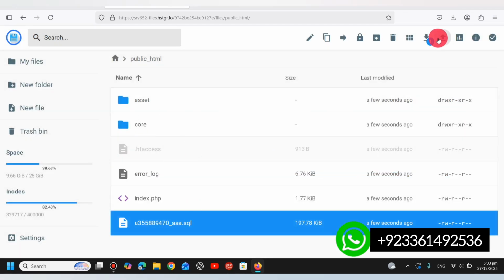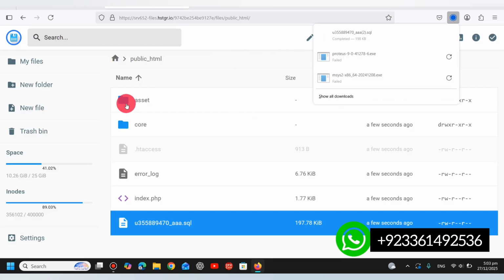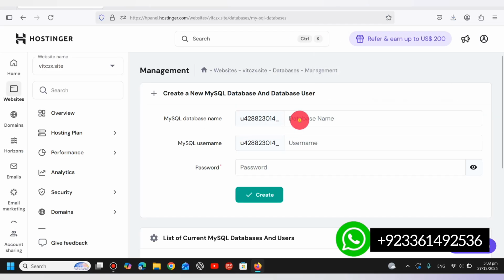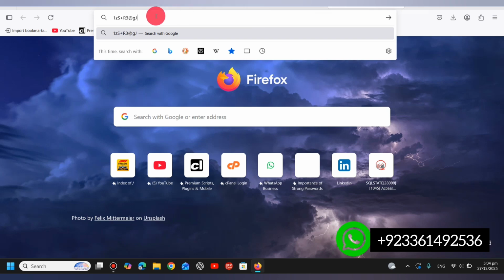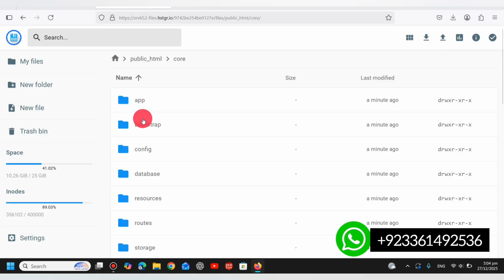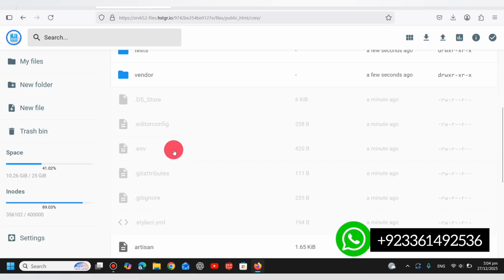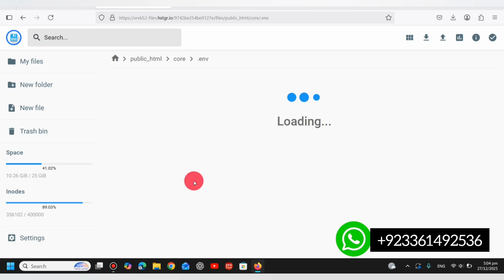And this is a SQL file that we will download. After that, we will go to the database section and we will create a database. So let's copy the name and paste it here. Now we will go to the files again, and we will save the password in a new tab. And here I'm going to core and going to .env. Here we will edit this file.